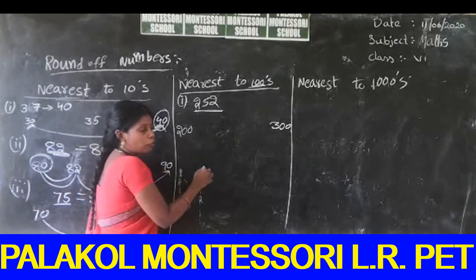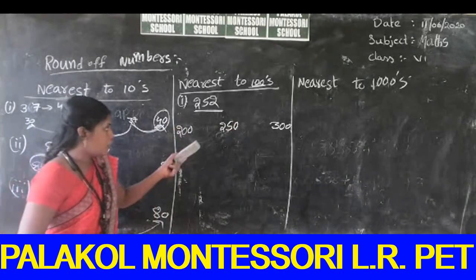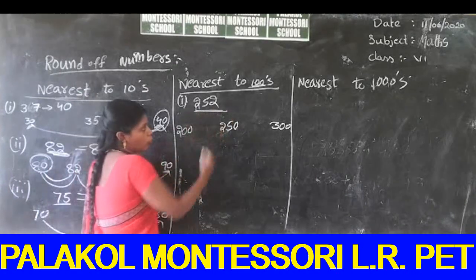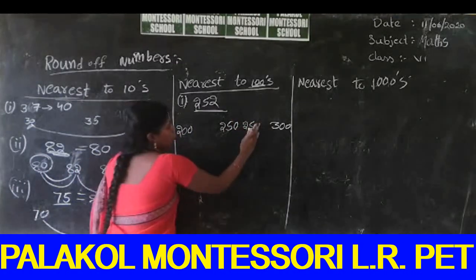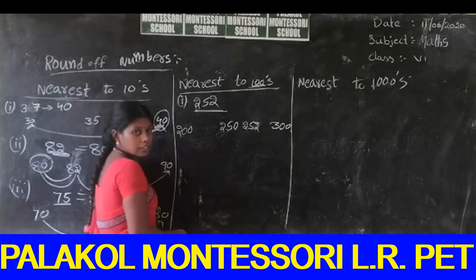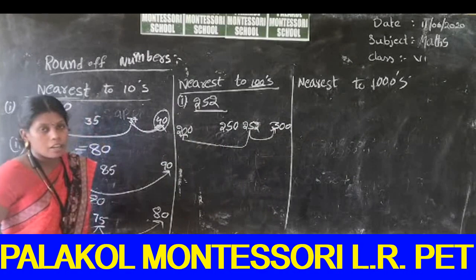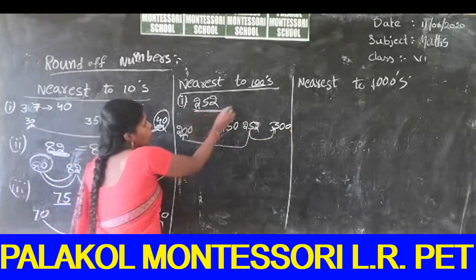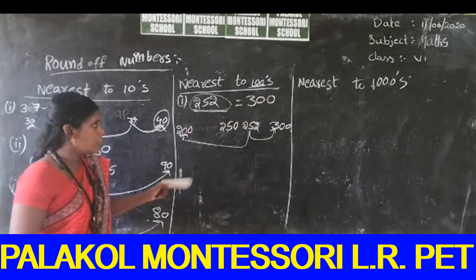What is the middle value of 200 and 300? 250. But the position of 252 is above the number 250. So 252 is nearest to 300 or nearest to 200? Good. It is nearest to 300. So the round of this number is 300.